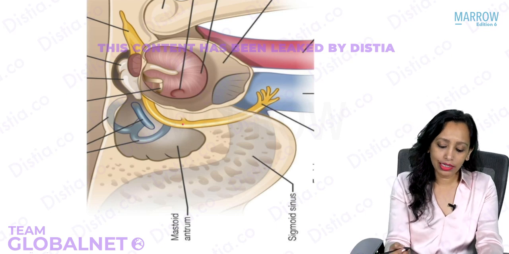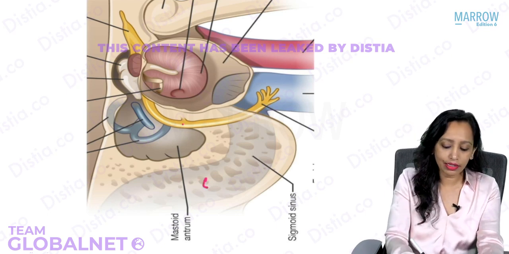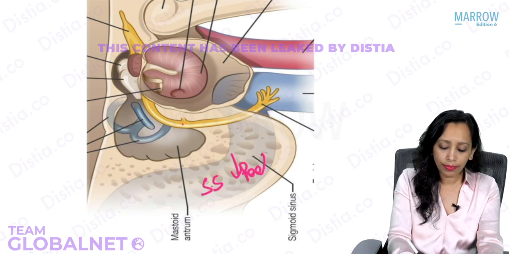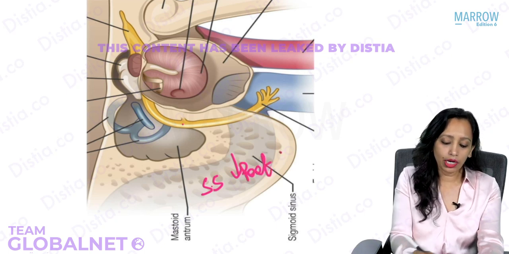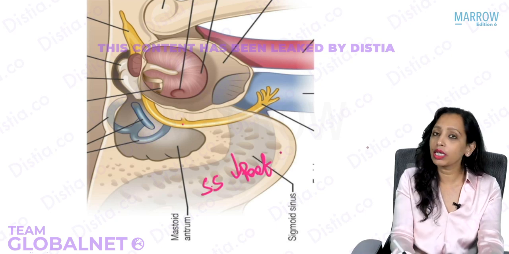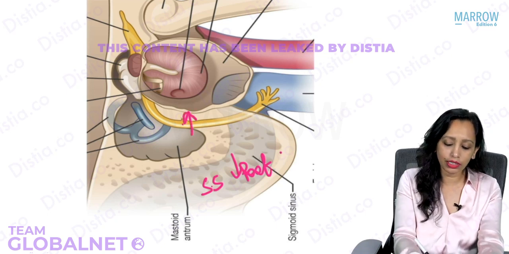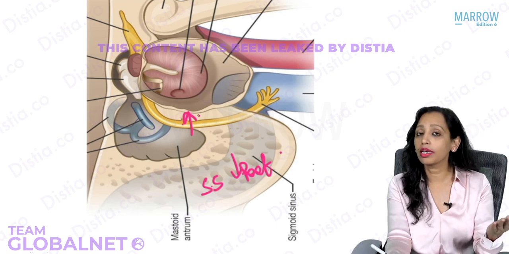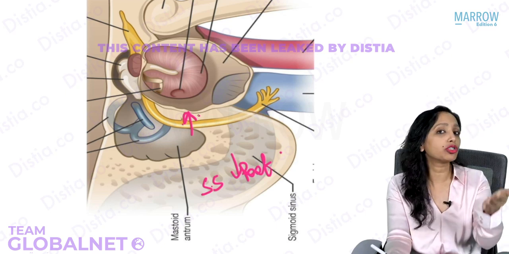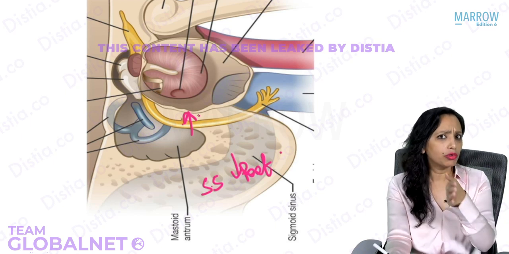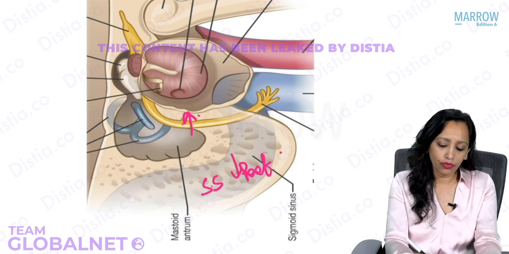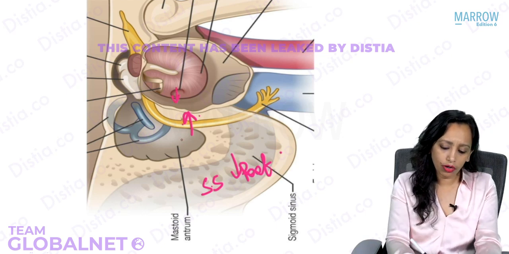So here, what is the posterior part? We can see that this is the sigmoid sinus. Sigmoid sinus is the posterior boundary of the mastoid. So this is posterior. Yes. Now which is superior and which is inferior? If this is posterior, we know this is the anterior. This is the anterior part of the mastoid, which coincides with the posterior wall of the middle ear. Posterior wall of the middle ear is the anterior wall of the mastoid. Yes or no? Yes.